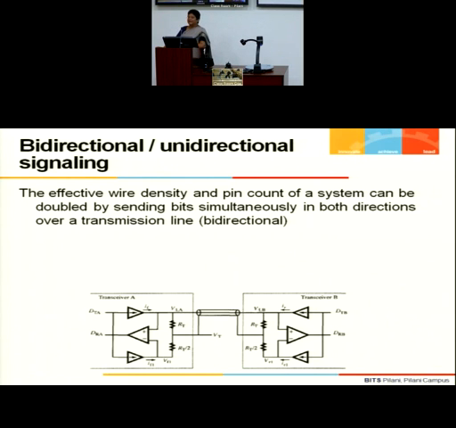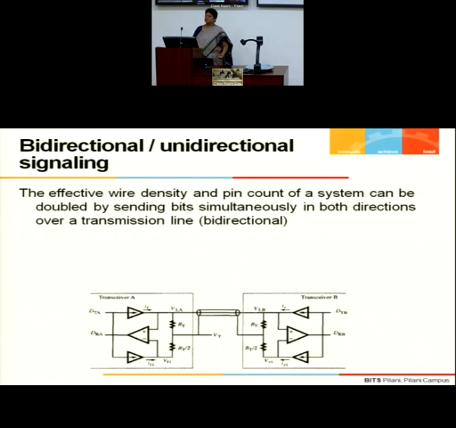So here you require bidirectional signaling. That means the same wire you are using for sending the data out as well as for taking the data in from outside. So effective wire density and pin count get drastically reduced if you go for bidirectional signaling.